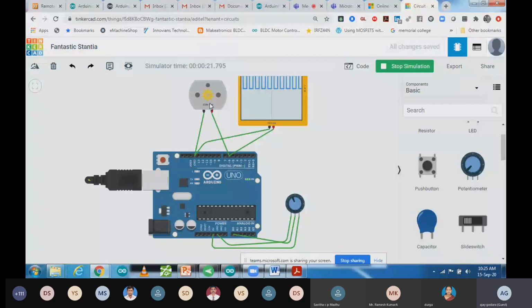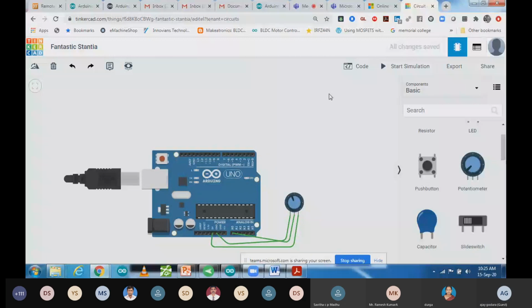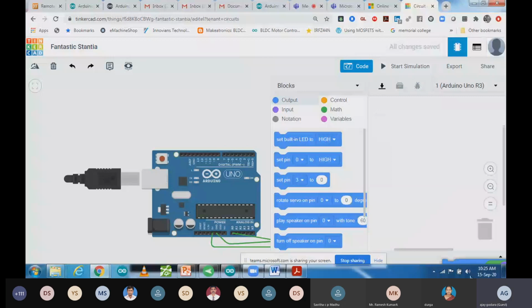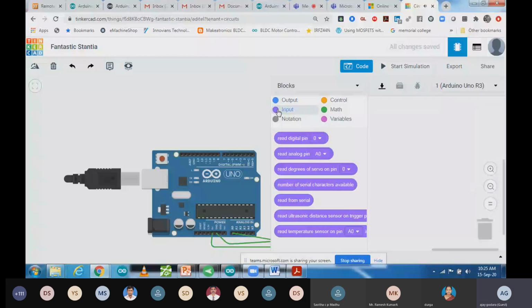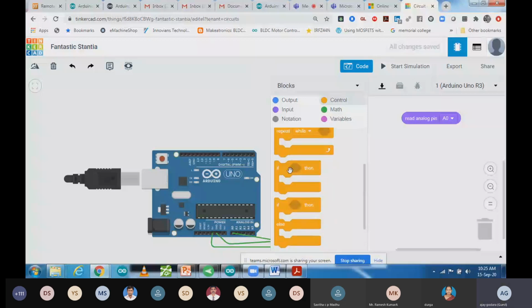If you want to play any sargam song using a potentiometer, you can do that too. Now I'm going to play my sargam using a potentiometer. We are reading it here in digital format. Let me delete it. I'm going to read it as input, analog read. I'm reading this value and using an if condition, control if and else conditions. Let me take the if condition, if and then, or you can use if and else also.